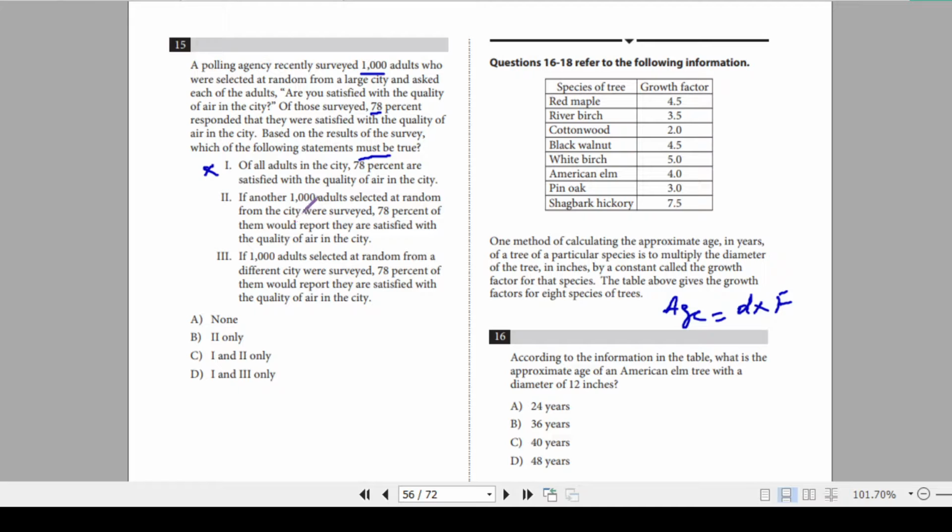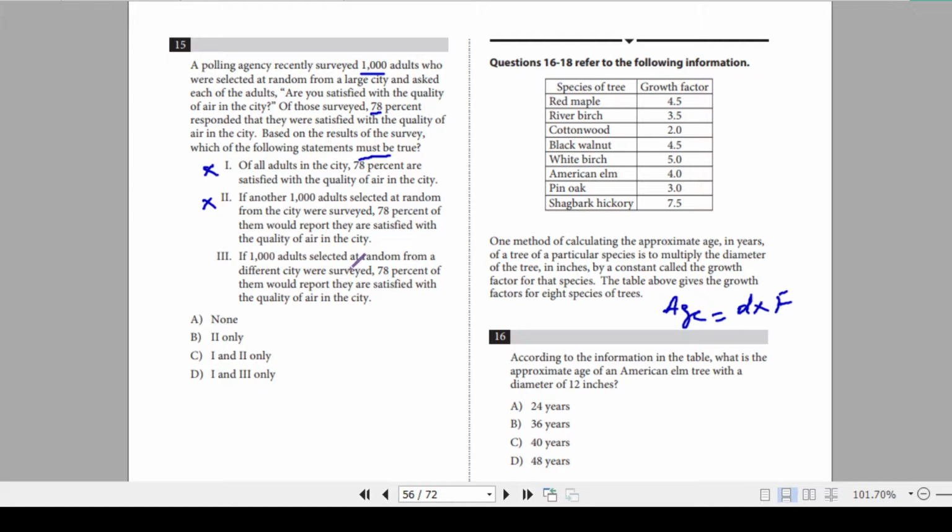If you are choosing another 1,000 adults, we don't know what type of adults those are, how satisfied or how educated, or whatever the reason you select. It's not necessary that even 78% are satisfied. They can be 80, they can be 75, they can be 60, or they can be 90. Anything is possible. So we can't say that this must be true again.